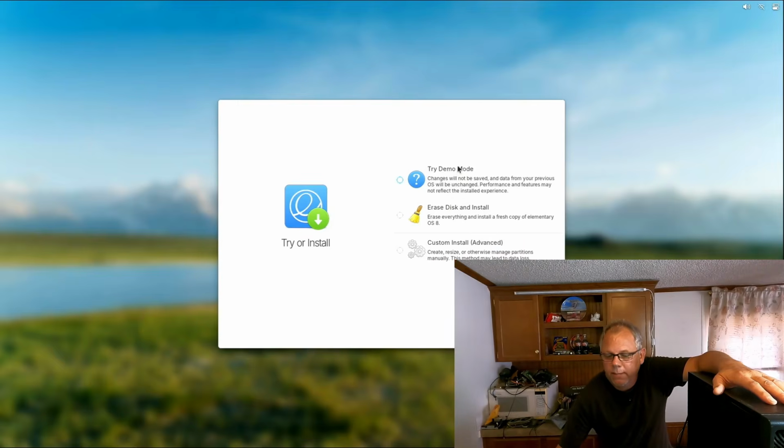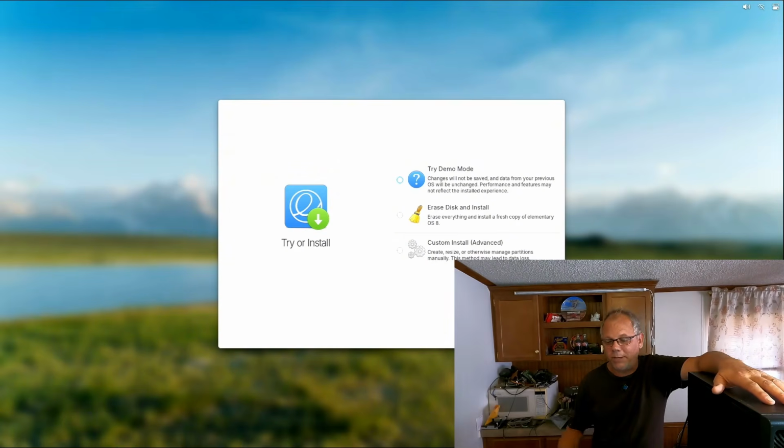You can try a demo, you can erase disk and install, or you can custom install. Custom install is for creating partitions and stuff. Only do that if you know how to create a partition. If you want to learn how to do it and give yourself a crash course in it, then you'll do a custom install. Other than that, you can try it in a demo mode, which is what I recommend doing for the first time.